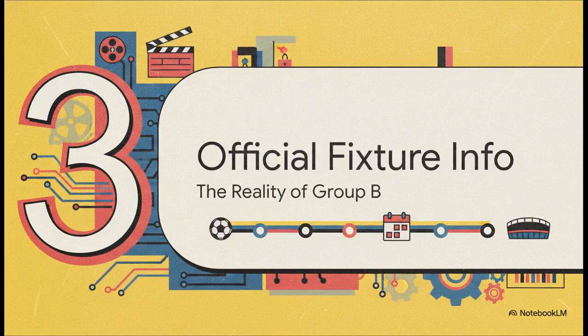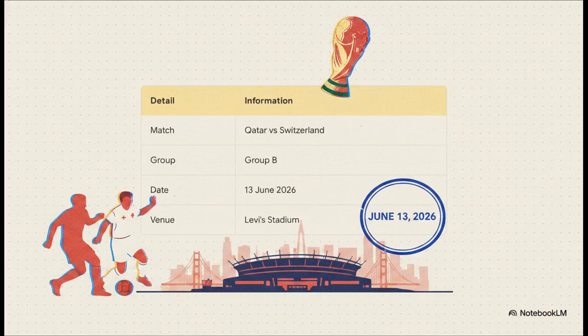Which brings us to official fixture information, the reality of Group B. So, the crucial point is how we actually connect this wild cinematic vision to the cold, hard facts. Let's anchor that Hollywood drama in reality. The match is Qatar versus Switzerland. The group is Group B, the battleground, Levi's Stadium in the San Francisco Bay Area. These precise details, sourced directly from the FIFA World Cup 2026 Match Center, are the foundational reality that this entire cinematic prompt is built around.